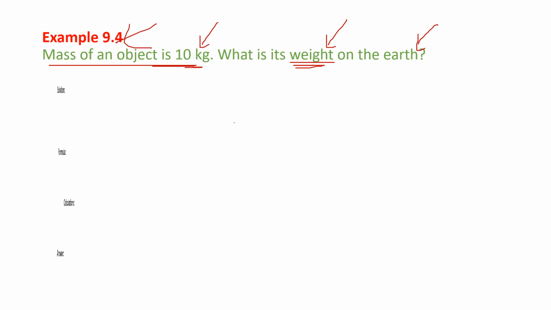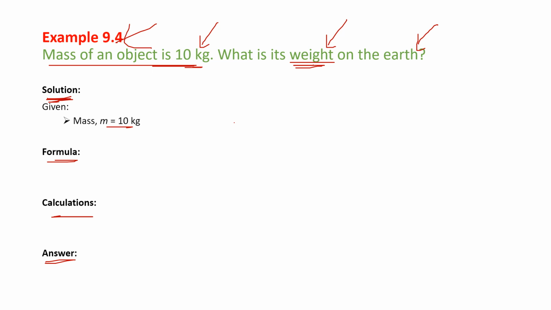As usual, we start with solutions. In the solution, we start with what is the data given, then what is the formula used, what are the calculations, and then the answer. Okay, let's understand what is given here. Data are given.